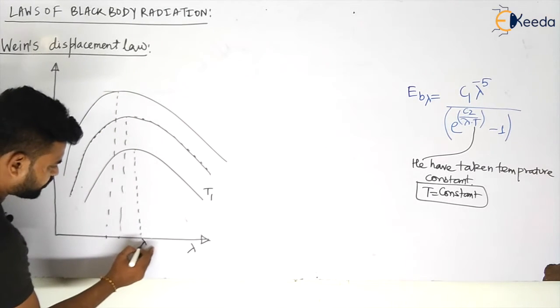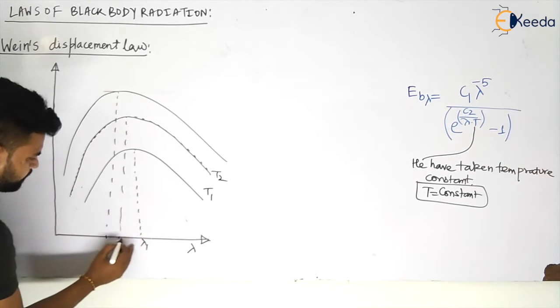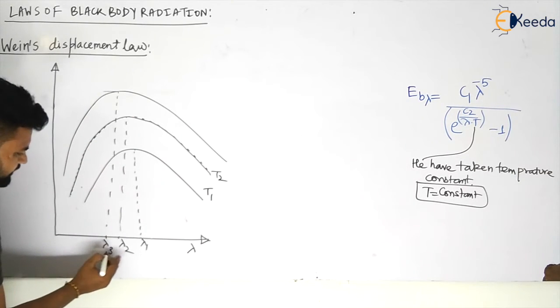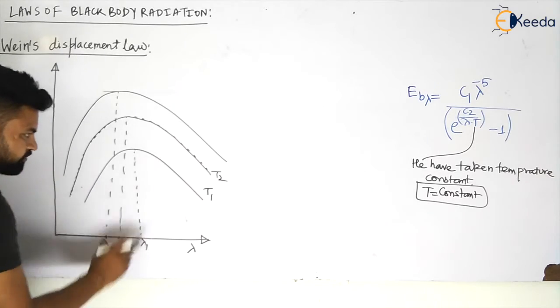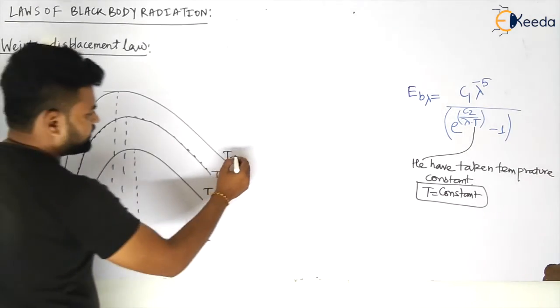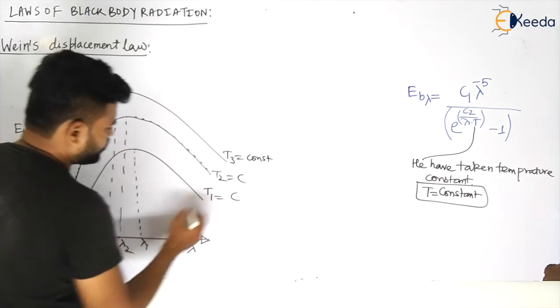Let us take lambda 1 at T1, lambda 2 at T2, and lambda 3 at T3. And you can see from this graph, let us take T3, where T3 is constant, this is also constant, this is also constant.